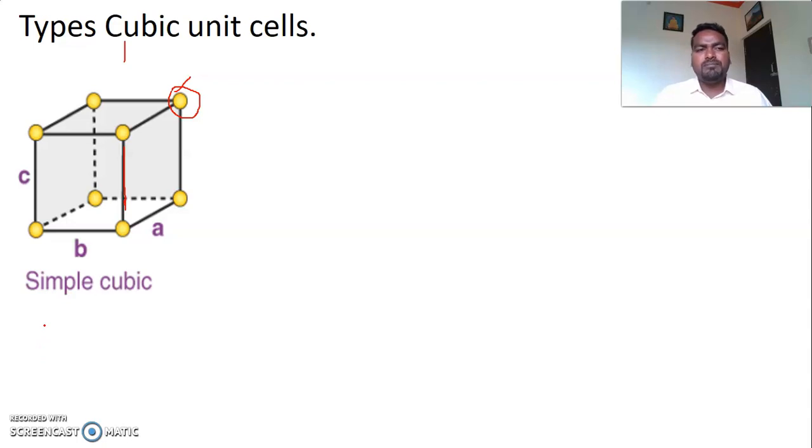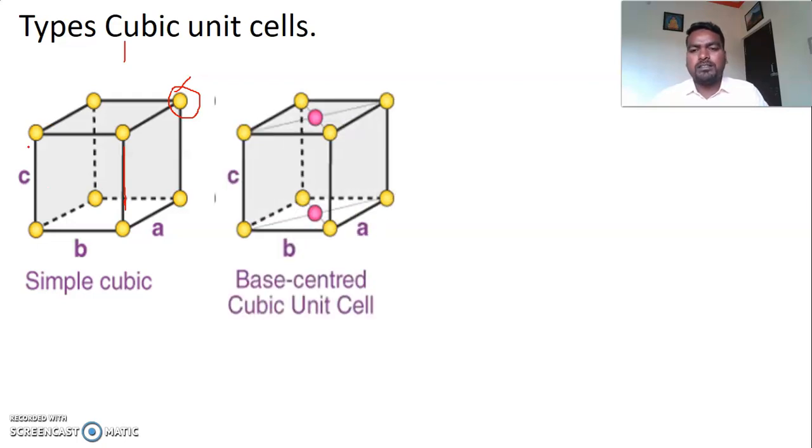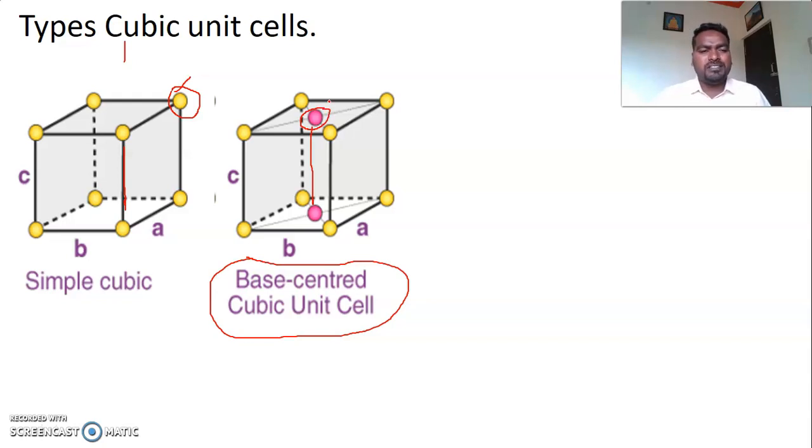The first one is the simple cubic unit cell. That means in this unit cell, the atoms, ions or particles are located only at the corners. The next one is the base centered or end centered unit cell. In this, atoms are present at the corners, along with that, they are also present at 2 opposite faces, any 2 opposite faces, not all the faces. These unit cells are called base centered unit cells.